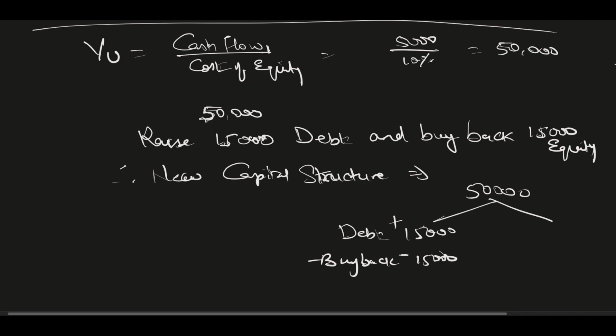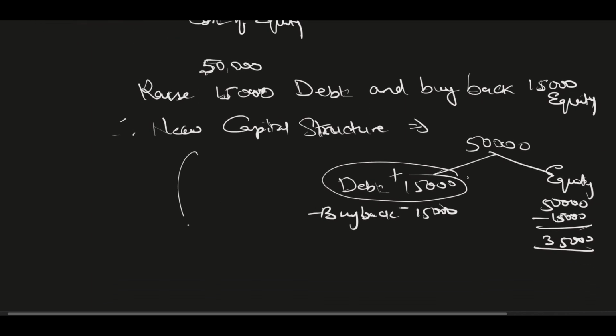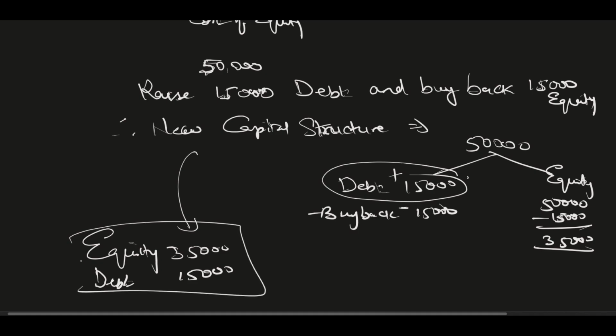So at the end, this equity will get reduced by 15,000. So equity will be reduced to 50,000 minus 15,000, because the buyback will happen. So equity will be reduced to 35,000 and debt will be 15,000. So the new capital structure is going to be equity 35,000 and debt of 15,000.